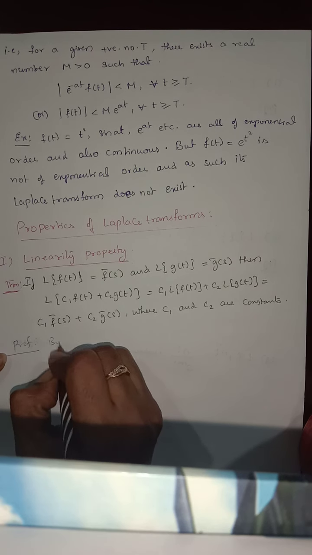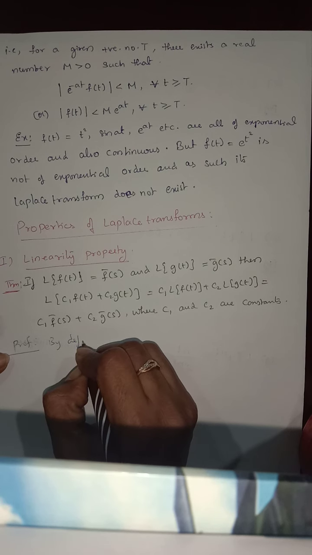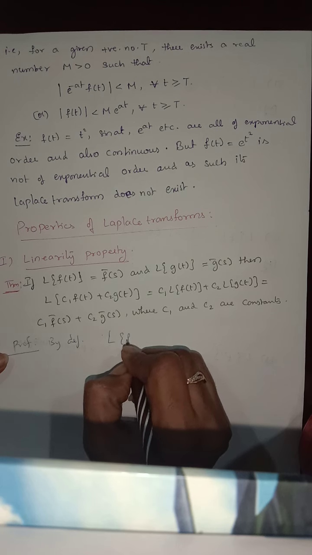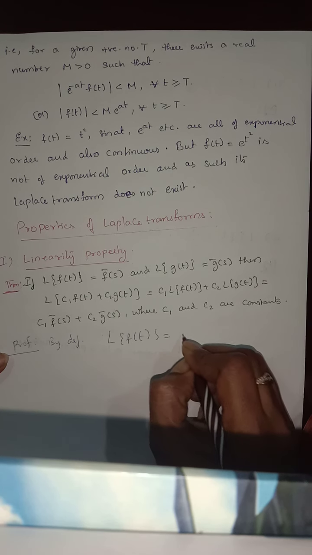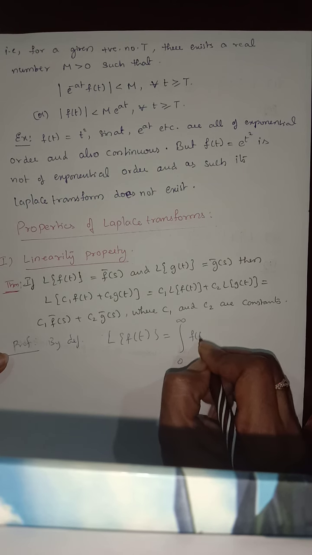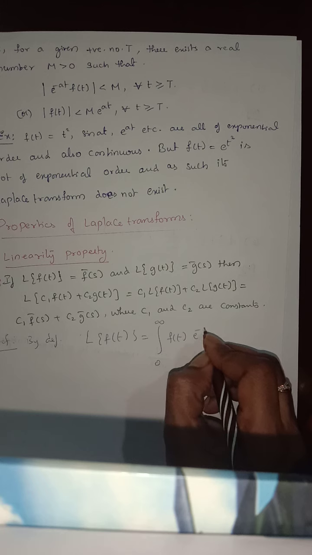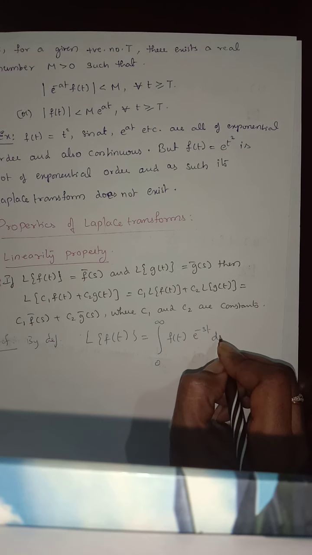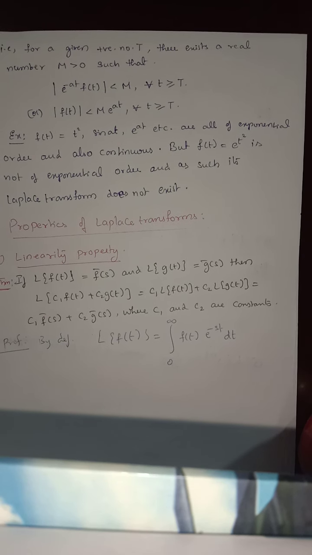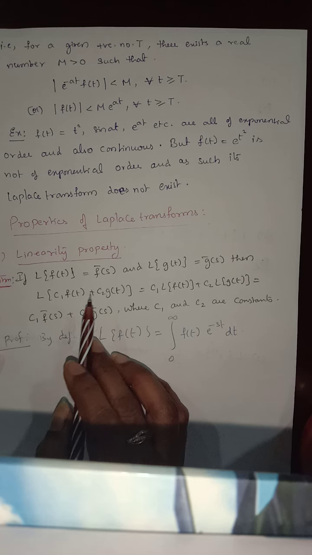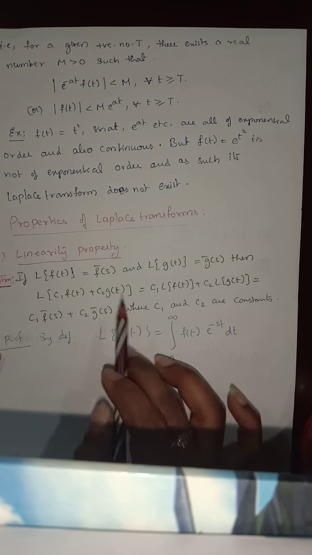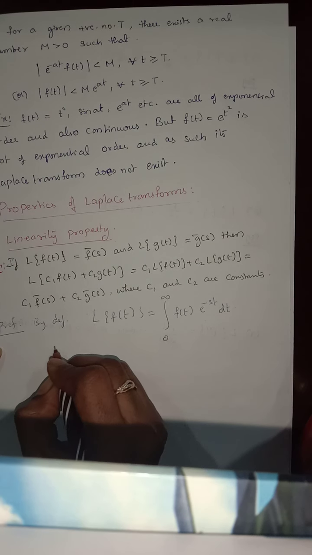By the definition, L of f of t is equal to integral 0 to infinity f of t into e power of minus st dt. So this is the general definition, but we need it for this particular function, so let us apply it.